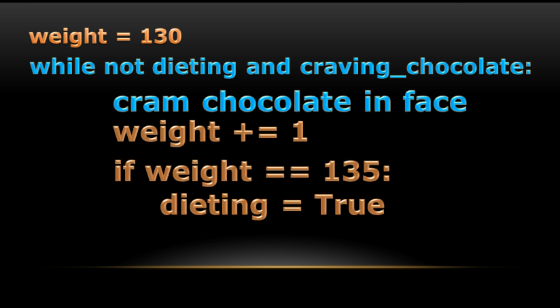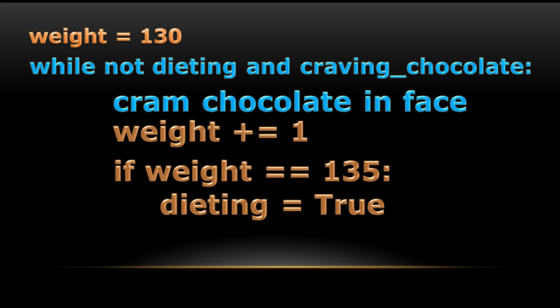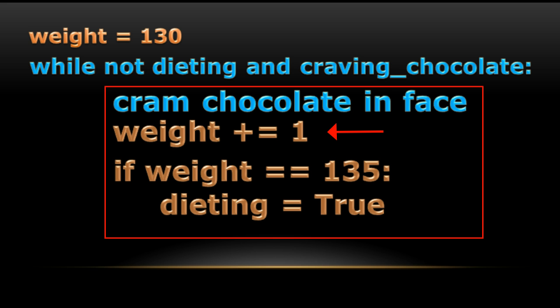The way we do that is by putting some kind of changing element into our instruction block. For this example, I could put in a weight counter and a conditional statement that makes me start dieting if I reach a certain weight. Let me say this again. In order to prevent creating an infinite loop, you must change something within your instruction block. If nothing changes, the loop will go on forever.